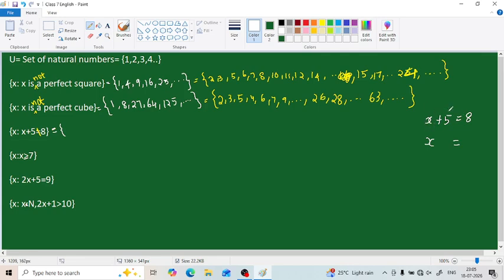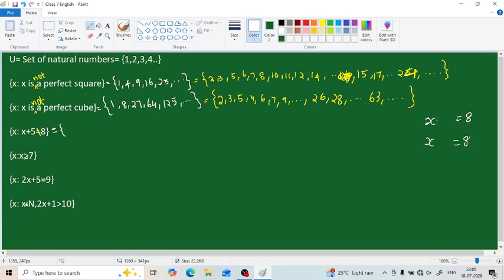Other than x equals, what we can see here is plus 5. So we don't need plus 5 here, we need only x equals in the LHS. All the elements other than x and equals can be erased from this side.